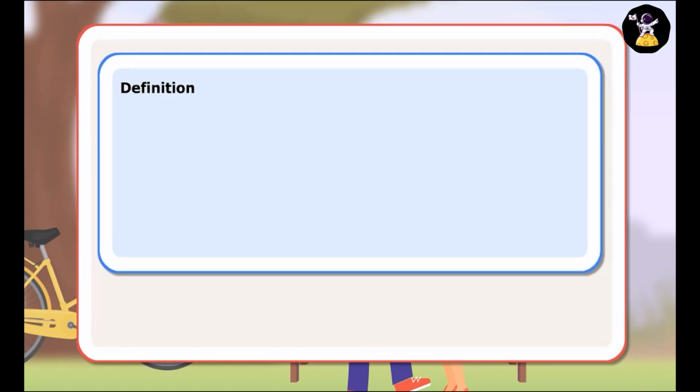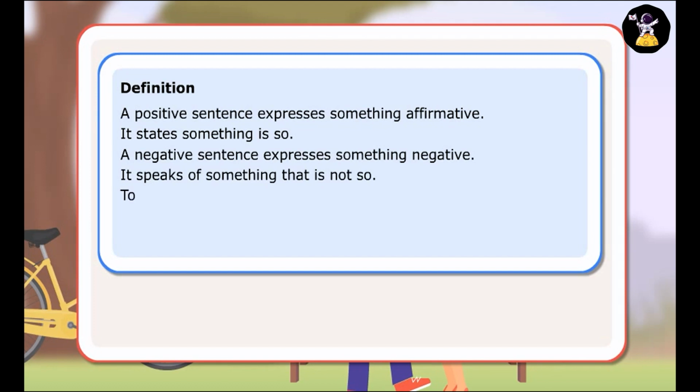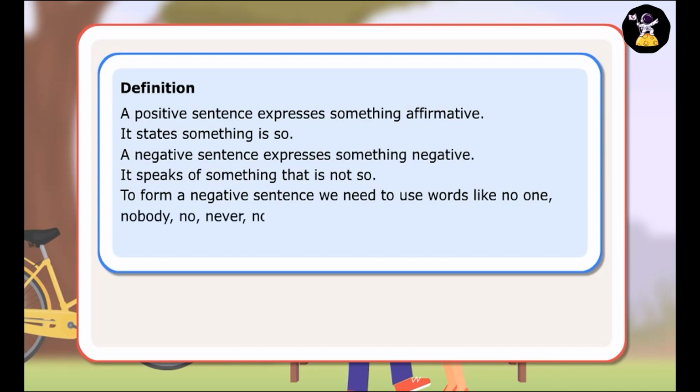Definition: a positive sentence expresses something affirmative. It states something is so. A negative sentence expresses something negative. It speaks of something that is not so. To form a negative sentence, we need to use words like no one, nobody, no, never, not, none, shouldn't, wouldn't, couldn't, can't, isn't, won't, shan't. Let us look at few sentences.